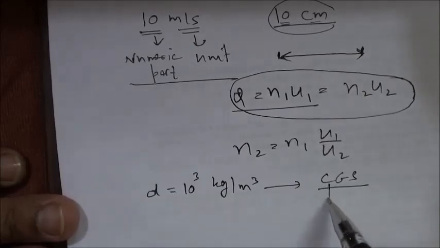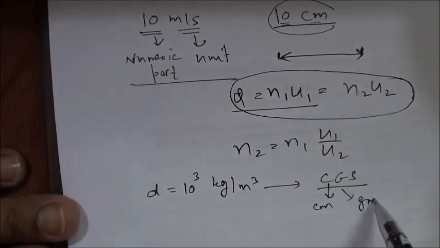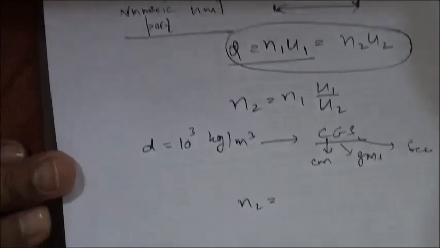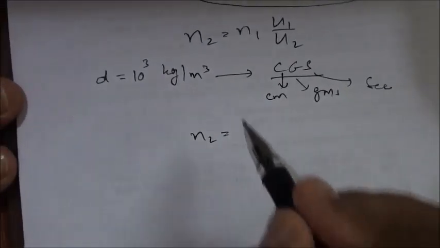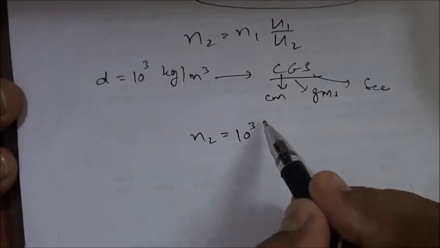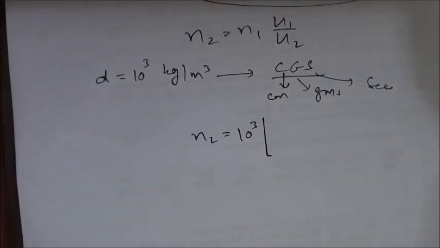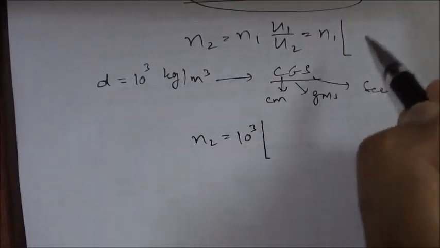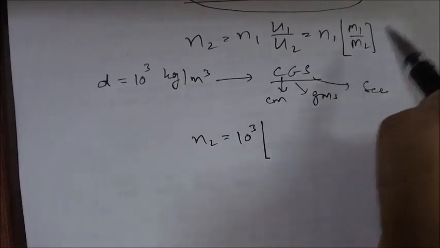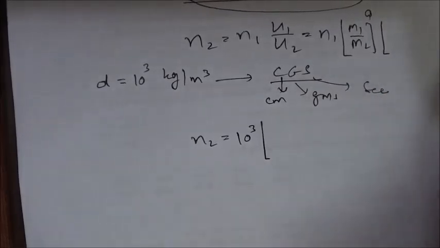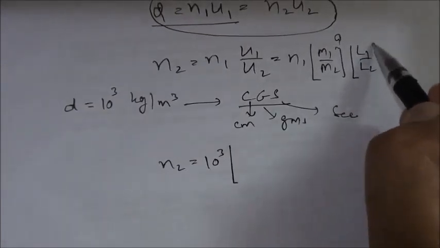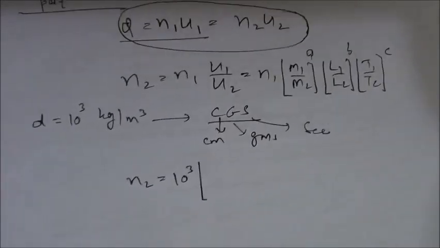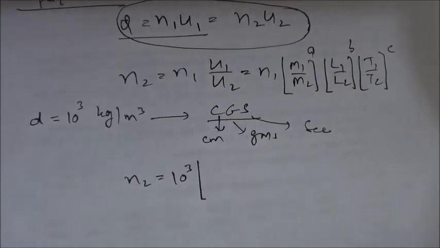CGS means length in centimeter, mass in grams, and time in seconds. So N2 will be equal to N1, 10 raised to the power 3. And now this I can write like N1 M1 upon M2 power A, L1 upon L2 power B, T1 upon T2 power C. We don't know the values of A and B and C, so that's why I'm writing just ABC.